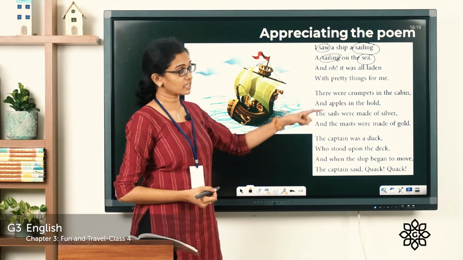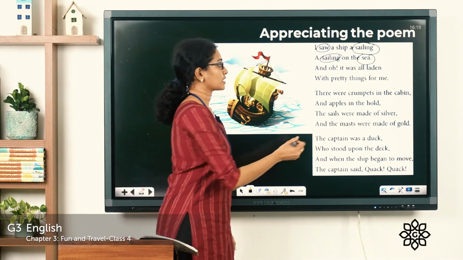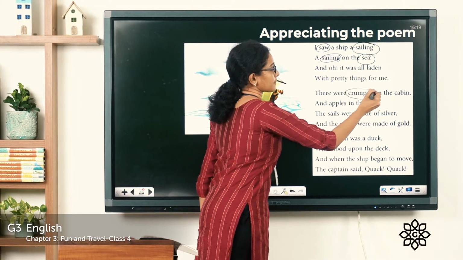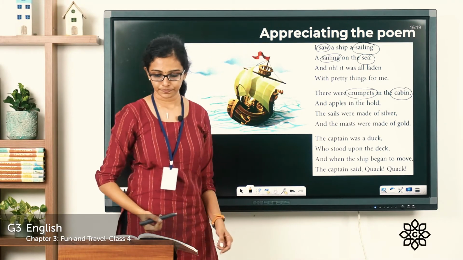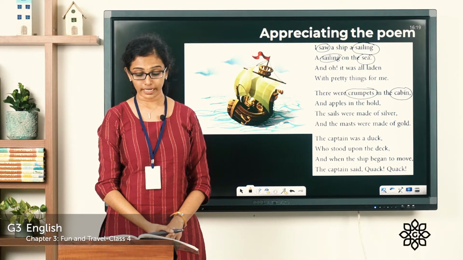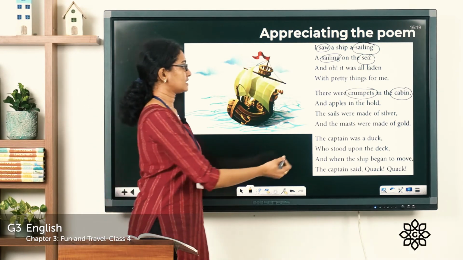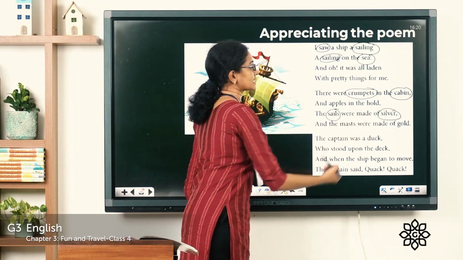Now, let's move on to the next stanza. There were crumpets in the cabin. Crumpets, cabin. And apples in the hold. The sails were made of silver. Sails, silver.